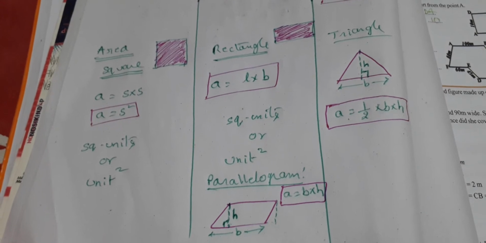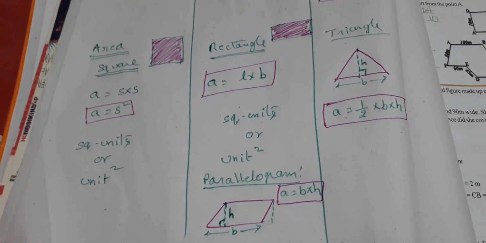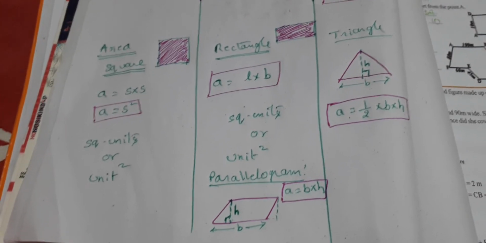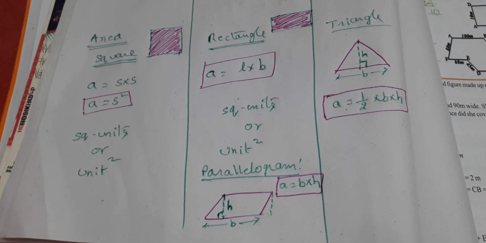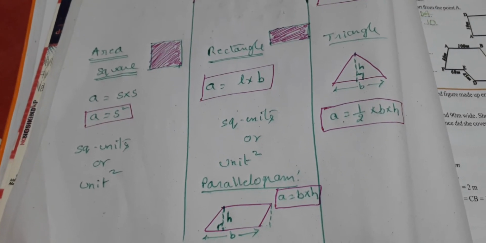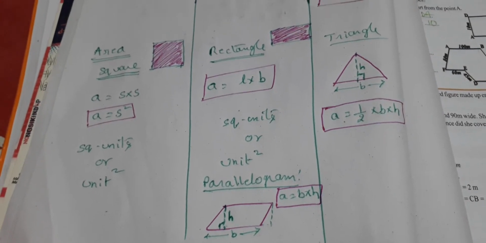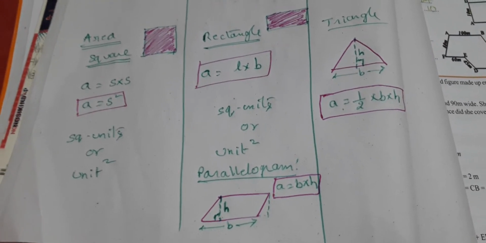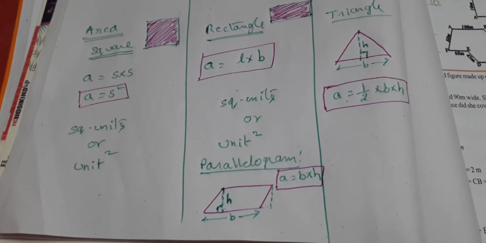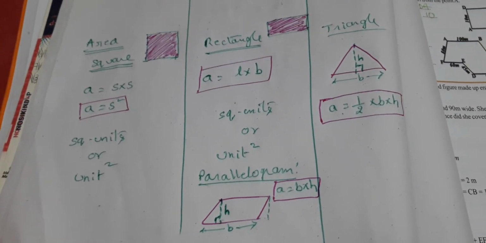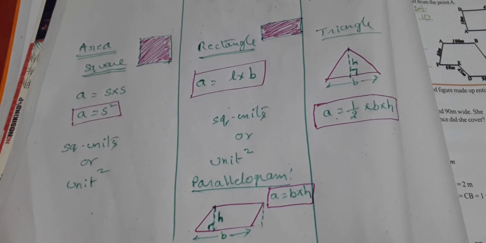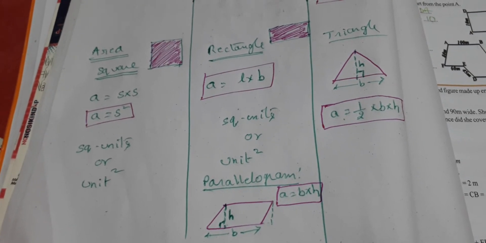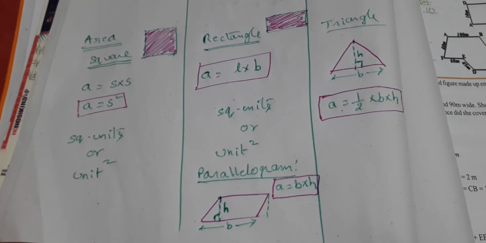If area is equal to S square, S stands for the side of the square. If area is equal to L into B, L stands for length, B stands for breadth. If area is equal to base into height, it is not half base into height, it means you are doing a parallelogram, and B stands for base, H stands for height. If it is half base into height, the formula belongs to a triangle where B is the base of the triangle and H is the height of the triangle.